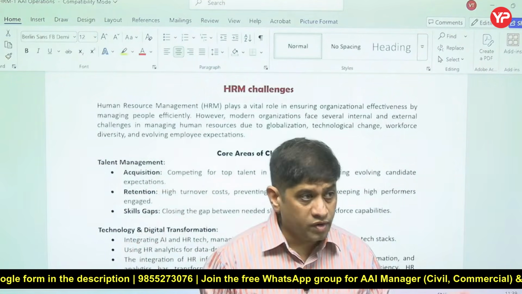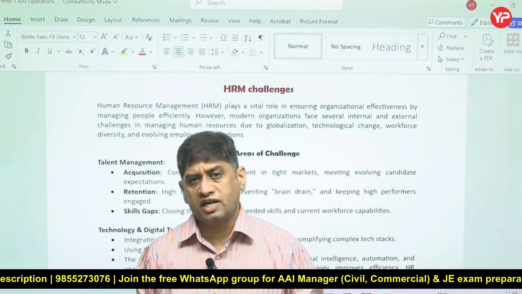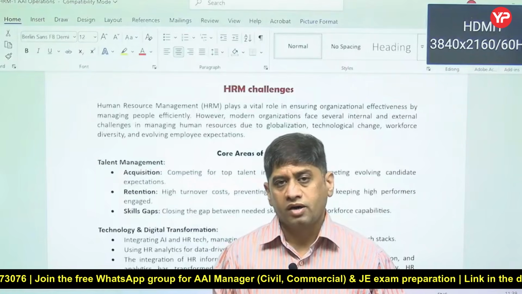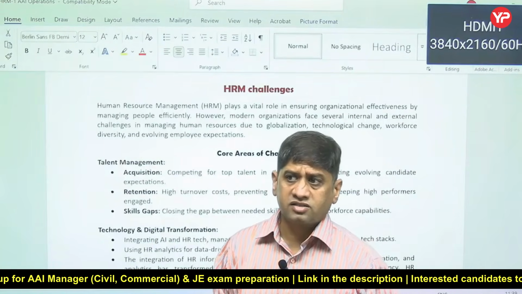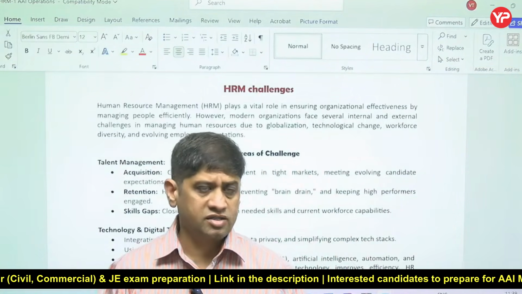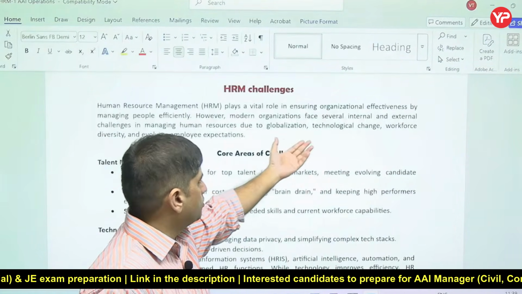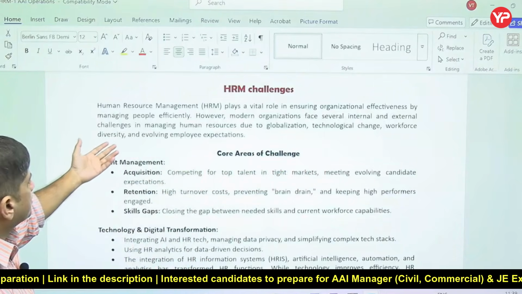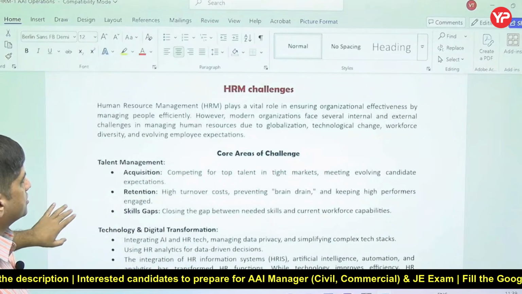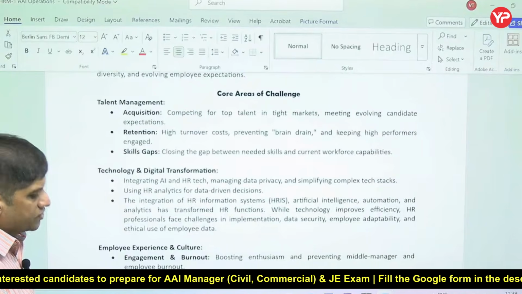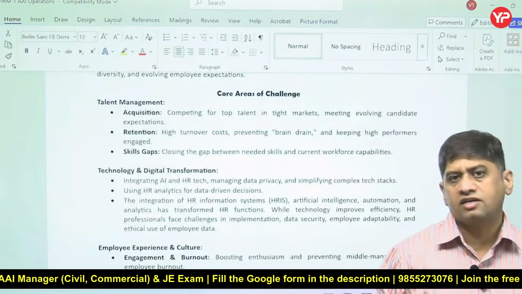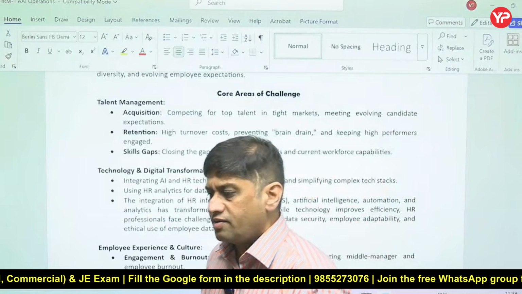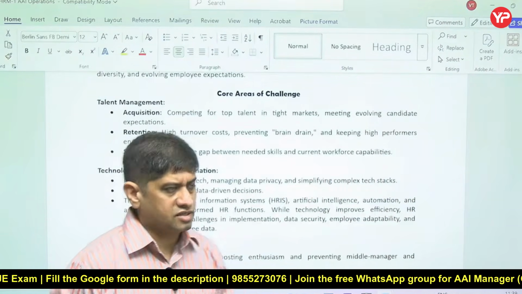A lot of jobs are going. That is also a human resource management challenge: how to keep people on the job, how to upskill them. And then there is competition in the market, because of technology changes, globalization, workforce diversity, workers' expectations, employees' expectations. So there are different kinds of challenges. We need to understand the typical challenges, and unless you understand the entire topic, it will be difficult for you to answer in the exam.